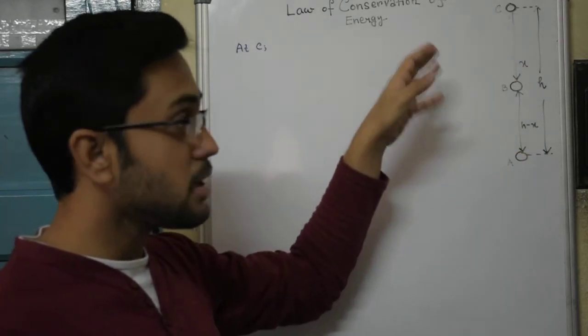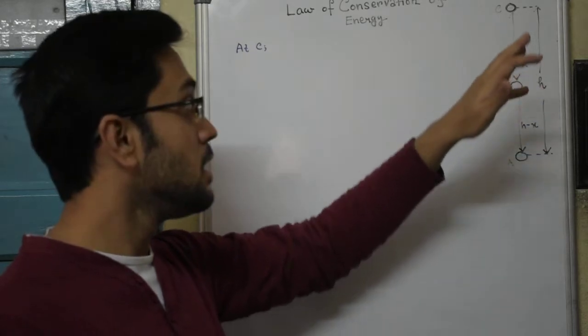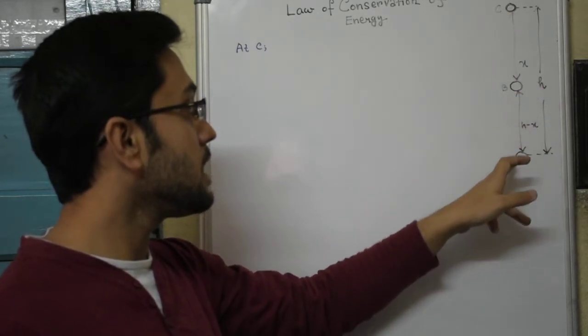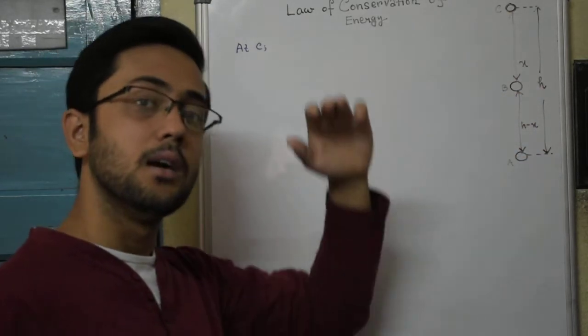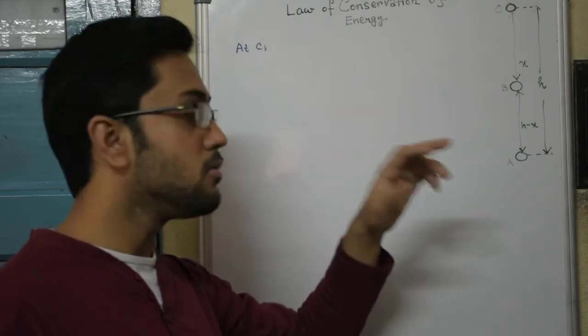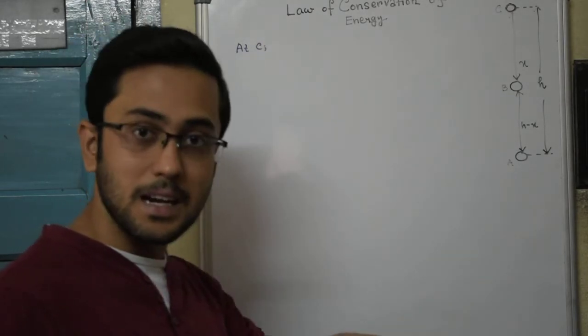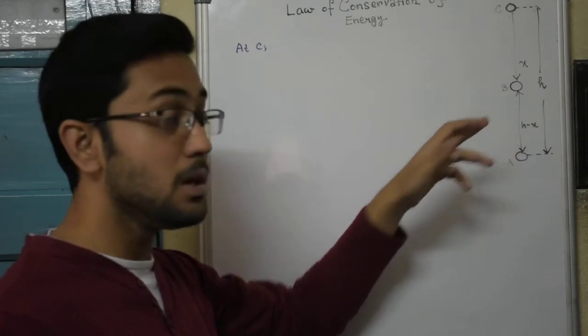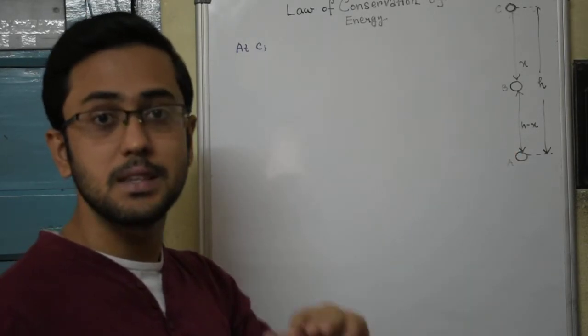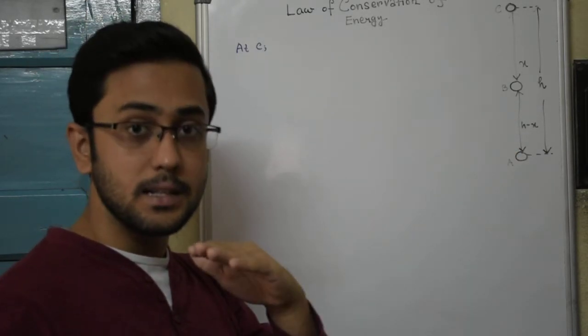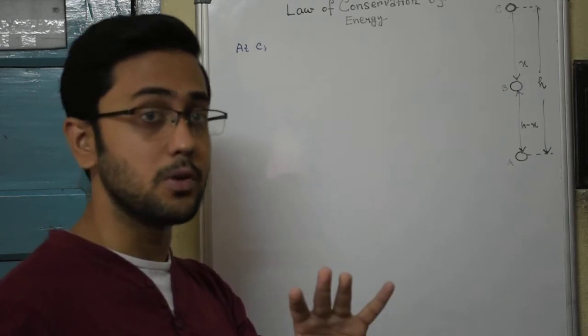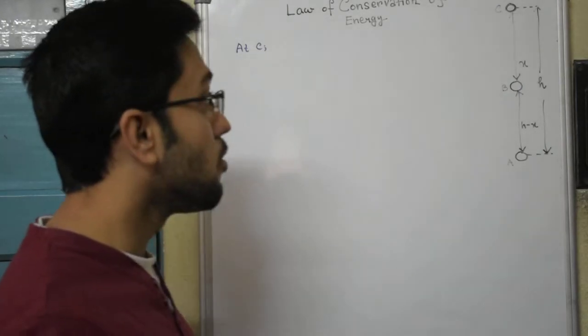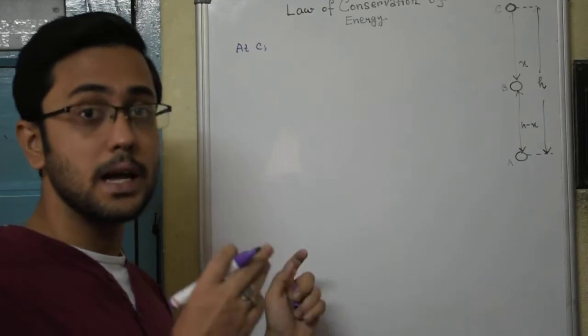So I have divided the motion into three different points, point C, B and A. C is when it is at the greatest height above the ground, point A means it is at the ground level, and point B means it is somewhere between C and A, not exactly at the halfway point but somewhere in between. So at C, what is the energy that the ball has got?